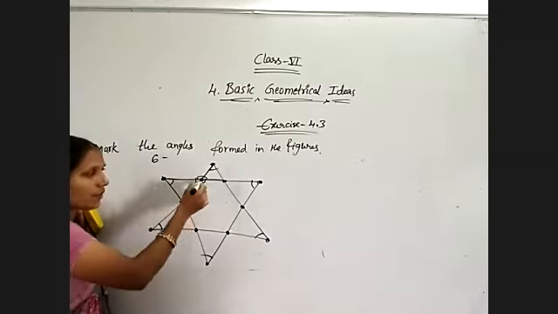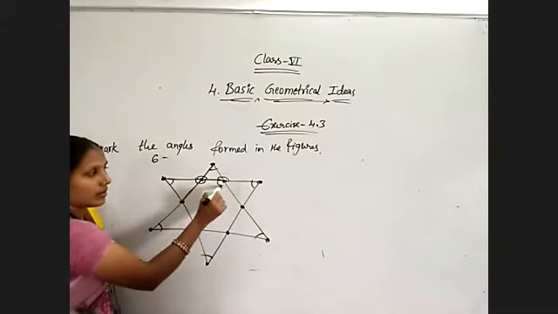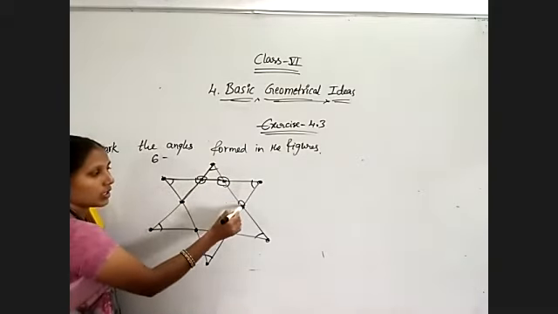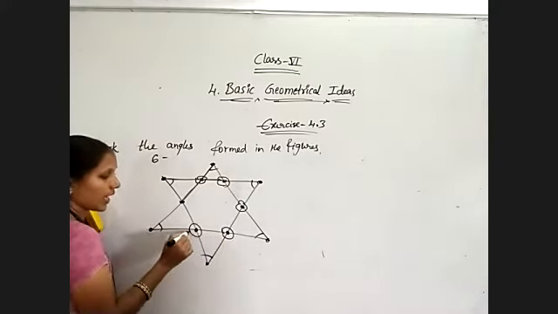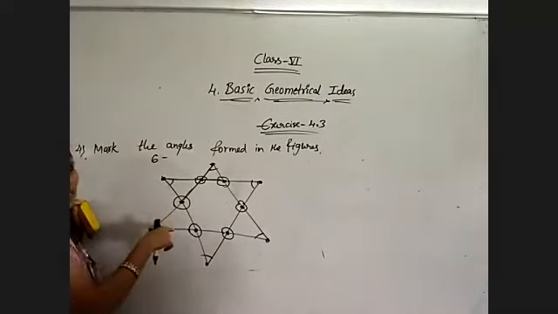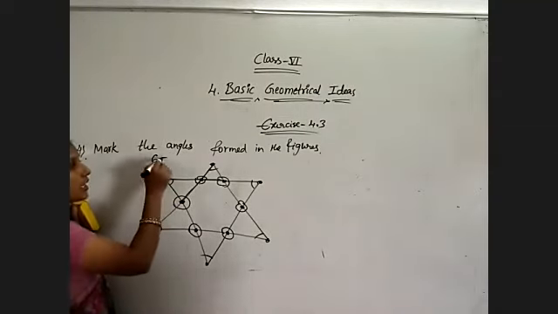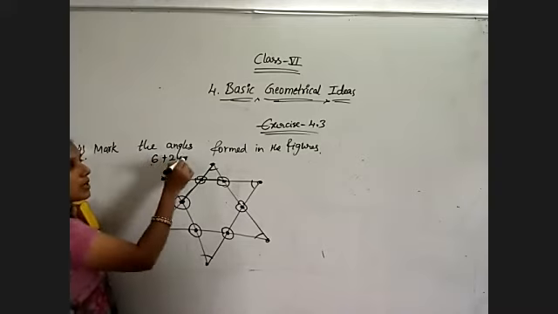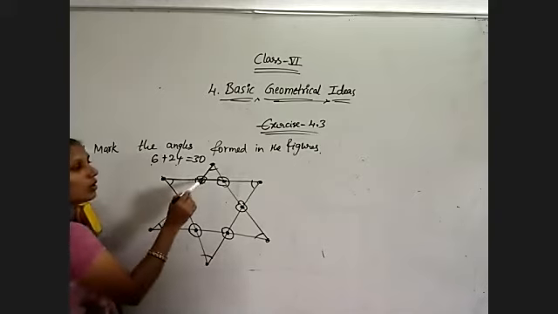That means every point will make 4 angles here. Total 6 points are forming 4 angles. That means 6 fours are 24. So 24 plus 6 is equal to 30. Total angles are 30. If you have any doubt, count now.